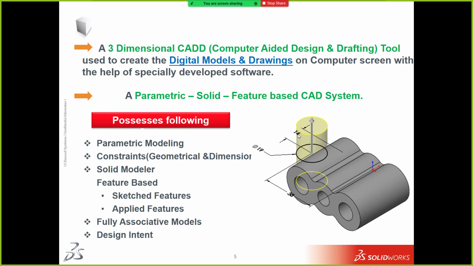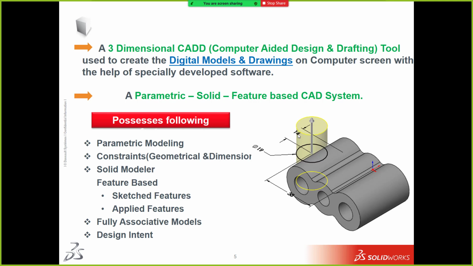So what are geometrical constraints? Any idea? Concentric पता है? Concentric. Okay, what about tangent, perpendicular, parallel? Yes. These all are known as geometrical constraints.